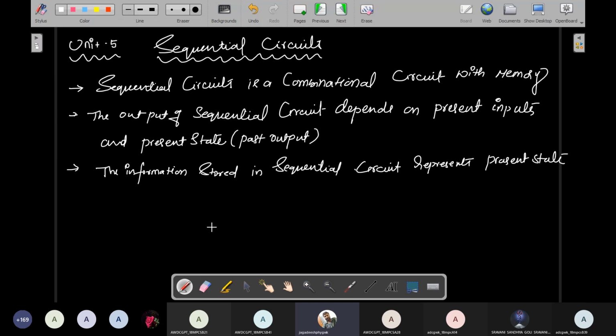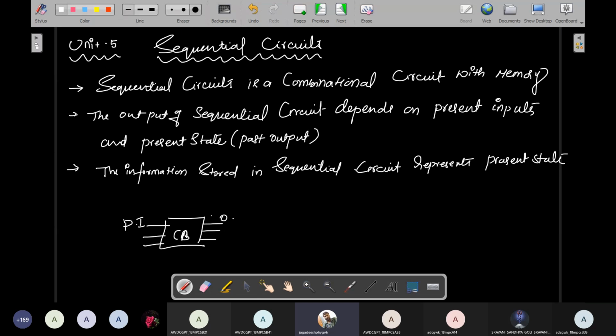I already told you, this is a combinational circuit; every time I repeat this, the entire thing is present inside. This is the present input and this is the output.